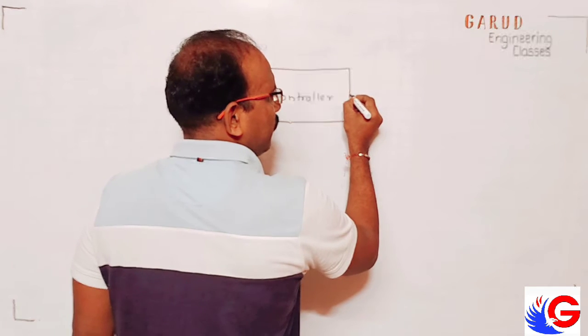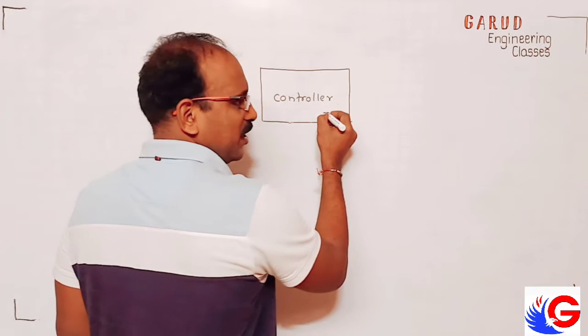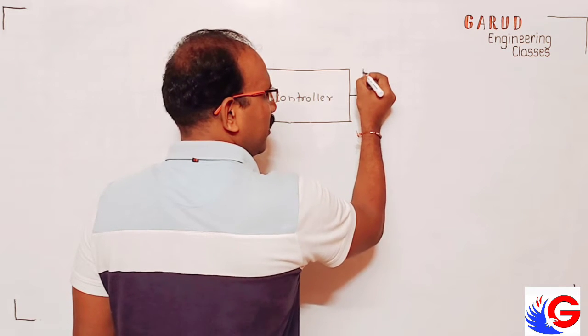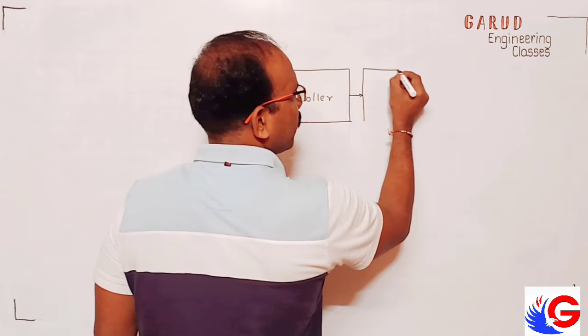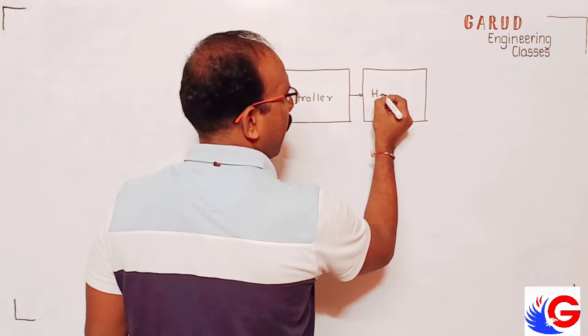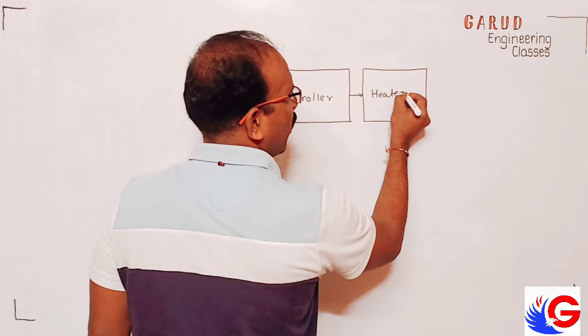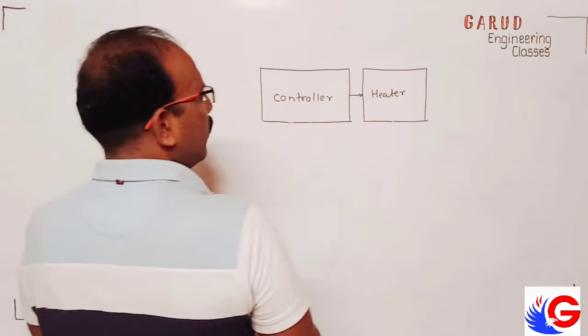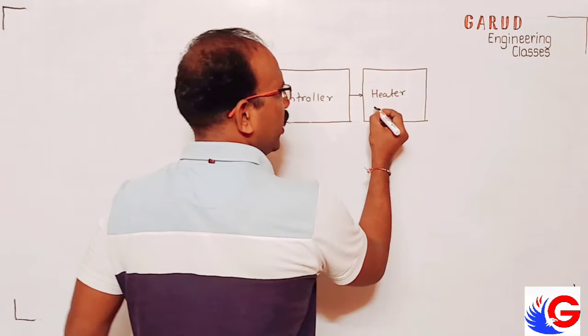Now here I say this controller with a circuit, heater circuit. Okay, this controller I connect here to the heater. Okay, so I draw actual system, heater controller.